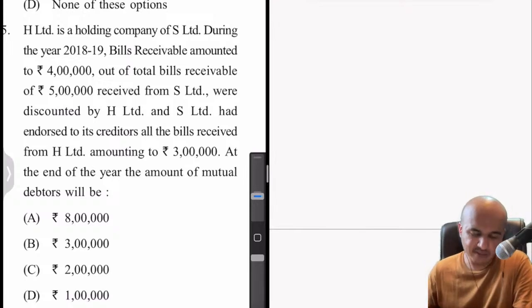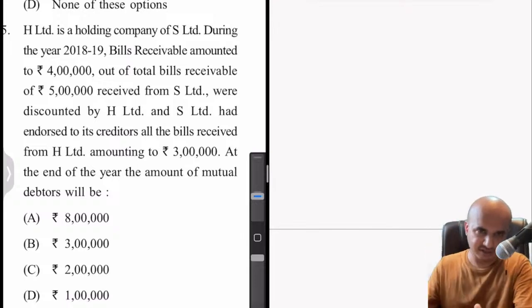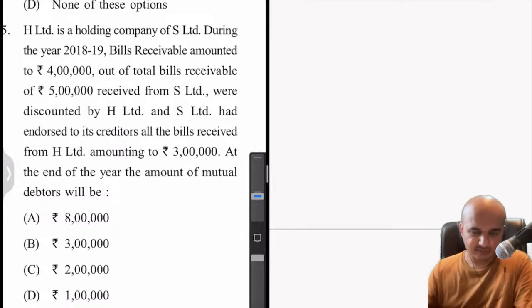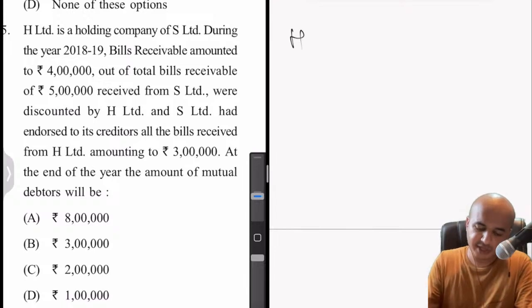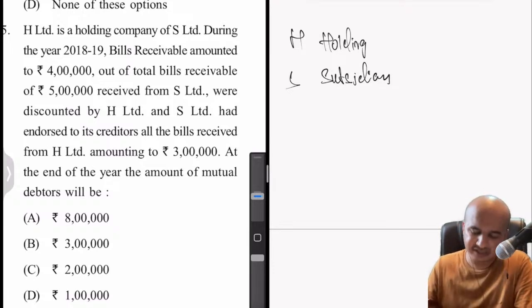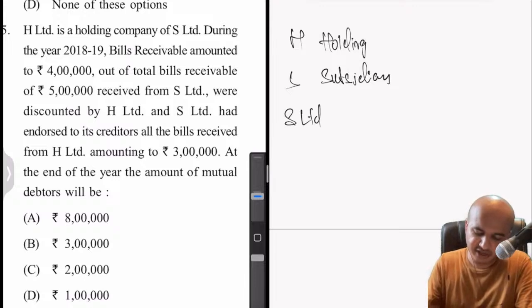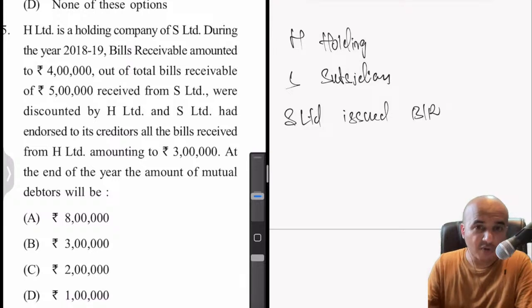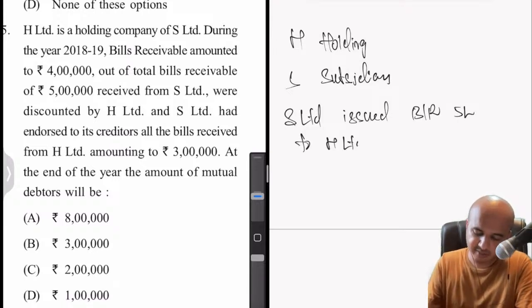H Limited is a holding company. I'm just rephrasing the question of S Limited. H Limited is the holding company and S Limited is the subsidiary. Okay, financial year is irrelevant here. Now, S Limited, the subsidiary, has issued bills receivable of rupees 5 lakhs to H Limited.